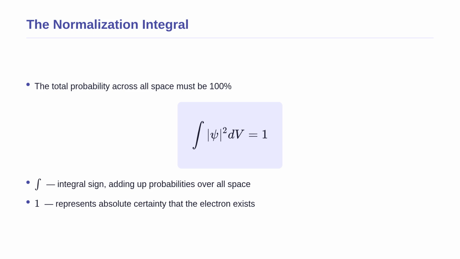The integral sign, which looks like an elongated S, means we are adding up the probabilities over all possible space. We integrate from negative infinity to positive infinity to cover the entire universe. The absolute square of psi times dV is the probability in each tiny volume. Setting this entire sum equal to 1 ensures the electron definitely exists.